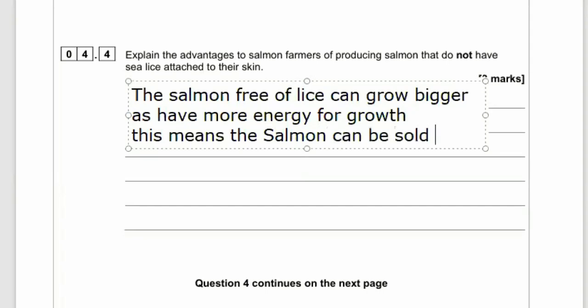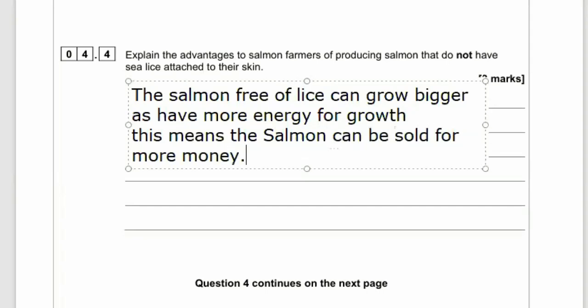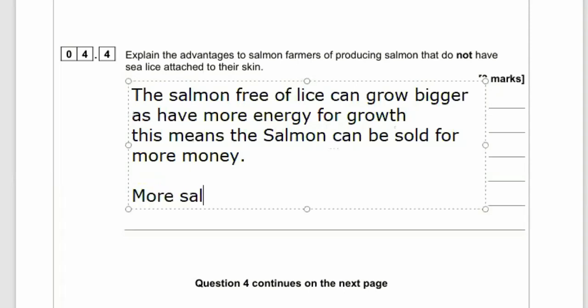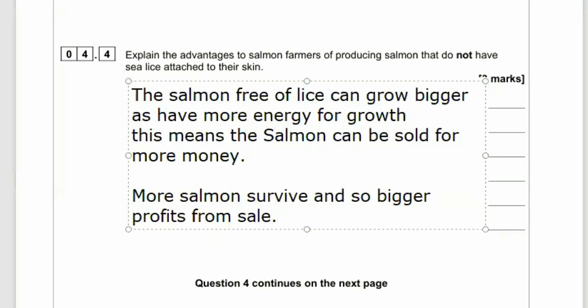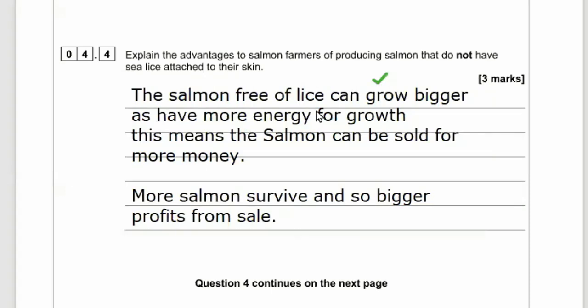What does that mean? That means less money spent on food to feed the salmon, or that if you give them the same amount of food, these salmon will grow bigger because they can spend more of their energy on growth. And for the farmer, this means they can be sold for a greater profit and make more money. And also, more salmon survive, so you get bigger profit. Basically, less infections, less spread of sea lice throughout your whole group of salmon that you're farming. Okay, let's move off.